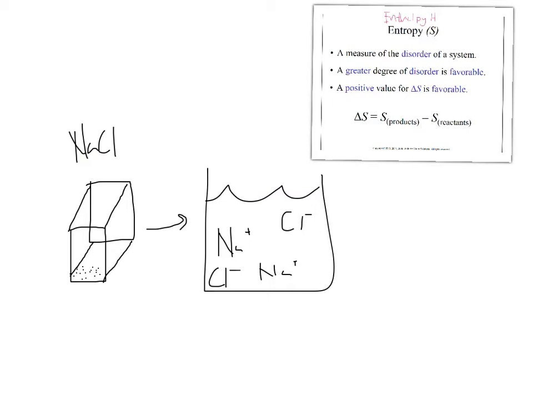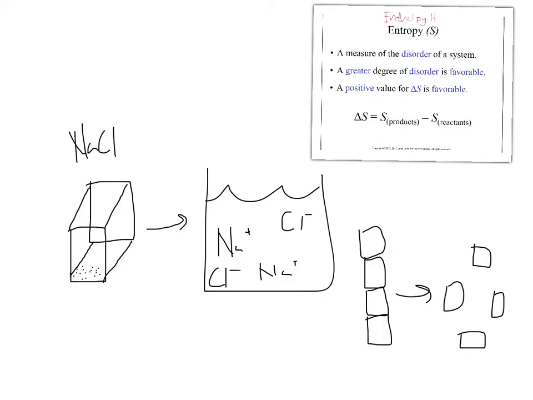Let's think about this another way. Let's say your kid brother is stacking up blocks, and you walk past and you whack that stack of blocks. They're going to fall over and go from a state of order to a state of disorder. And they do that naturally. You gave them a knock, and they move to disorder. However, if you walk past a pile of blocks and you give them a quick whack, do they ever go backwards and form into a pole or form into a stack? No, they don't. Nature tends towards disorder, and it's really, really hard. You have to put lots of energy in to get things to go from disorder to order. You would have to physically take those blocks and stack them to do this process.